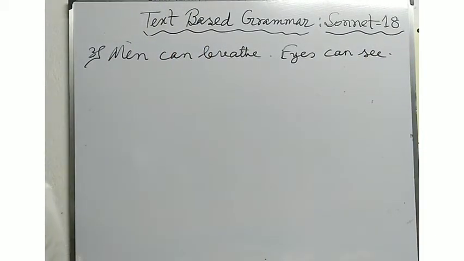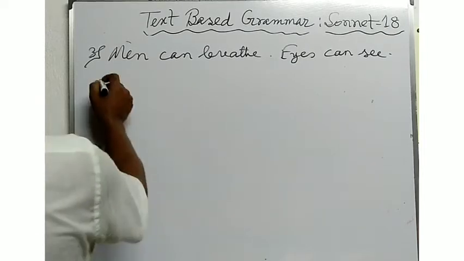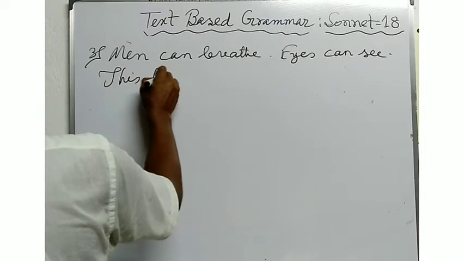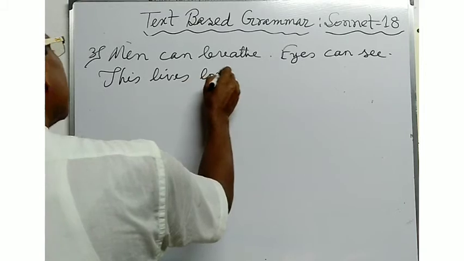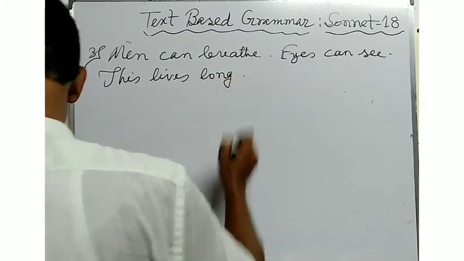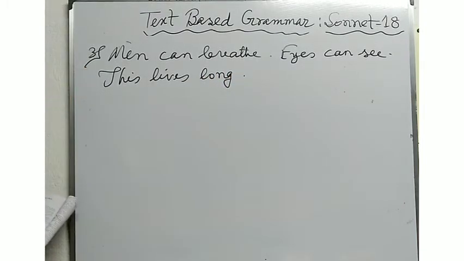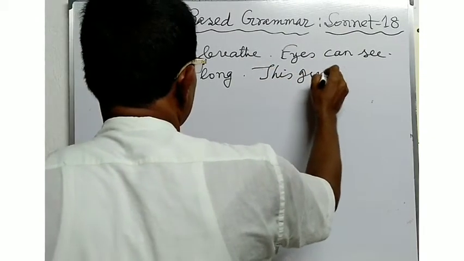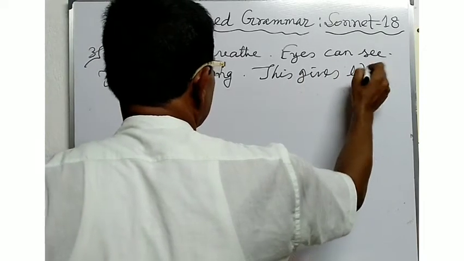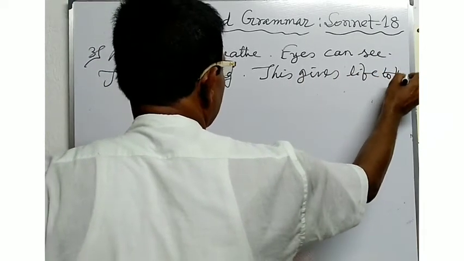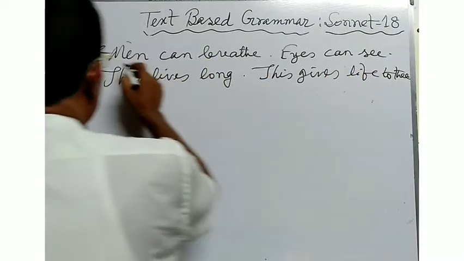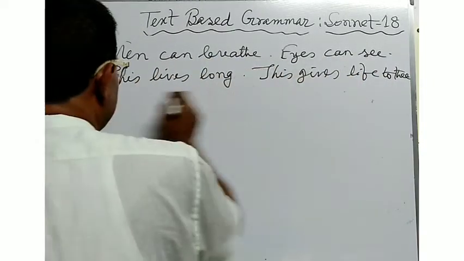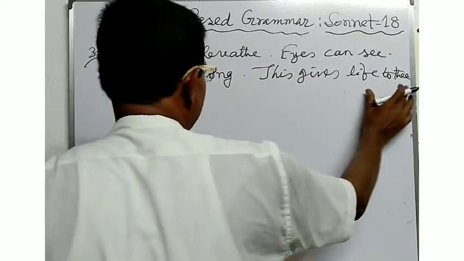Eyes can see. This lives long. This gives life to thee. Suppose: men can breathe, eyes can see, this lives long, this gives life to thee.